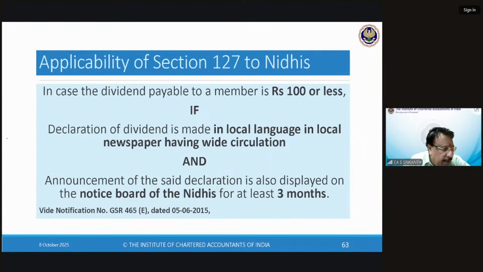In the case of Nidhi companies, in case the dividend payable to a member is ₹100 or less, if declaration of dividend is made in local language in local wide circulation, and the announcement is also displayed on the notice board of the Nidhi for 3 months, for less than ₹100, I told you, one share, now they'll give ₹10, ₹100, ₹20. So those items need not be sent. You can debit, credit is SB. Simply make a declaration and leave it. This is an exemption available to Nidhis.